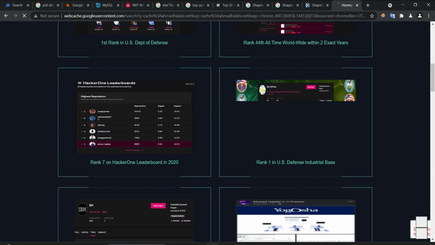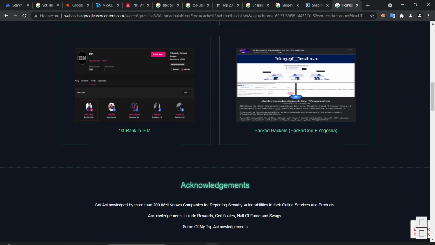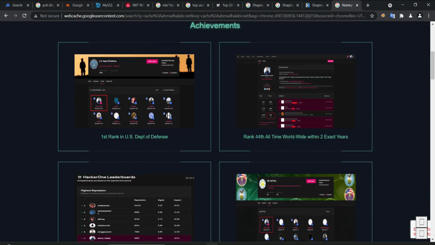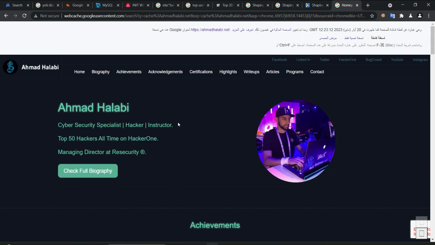It is the same. So what does cache mean? Let's say if I changed the domain information yesterday. So this is from 20 March 2023. I don't know why it's in Arabic, but this cache is since 20 March 2023.